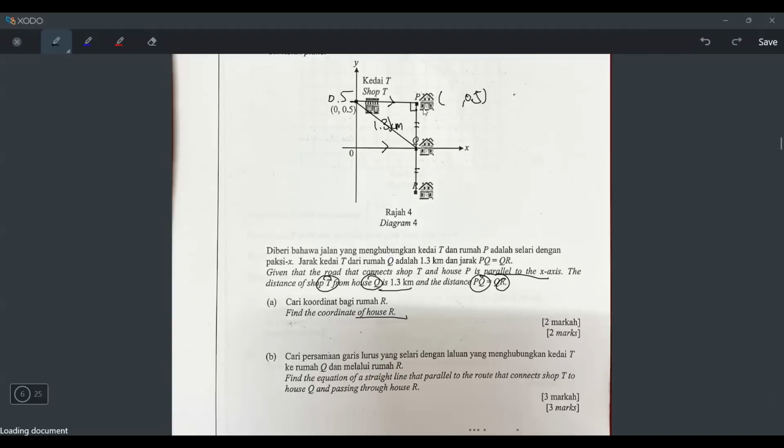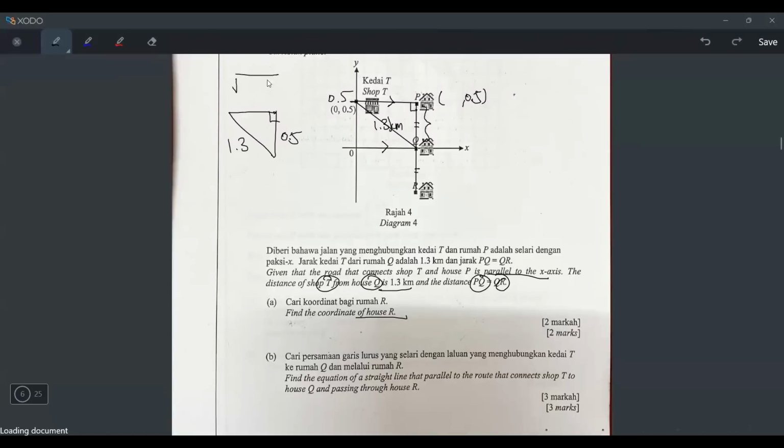Then I think I can find the distance here already, because this is a right-angled triangle, and in a right-angled triangle we can use Pythagoras, right? We already know the longest side is 1.3 kilometers, and the 0.5 is here. The horizontal part, I don't know.